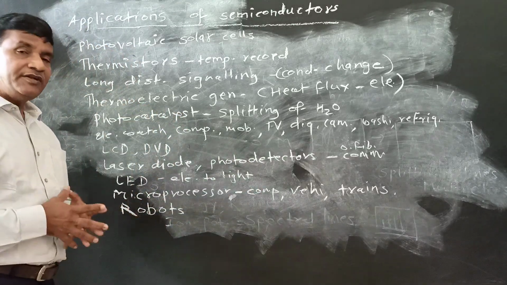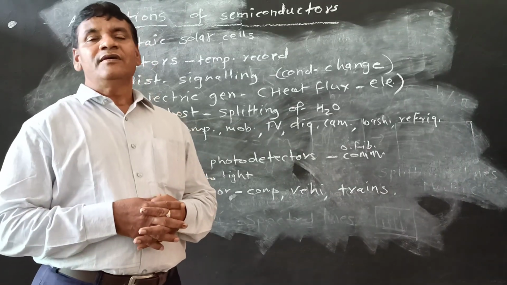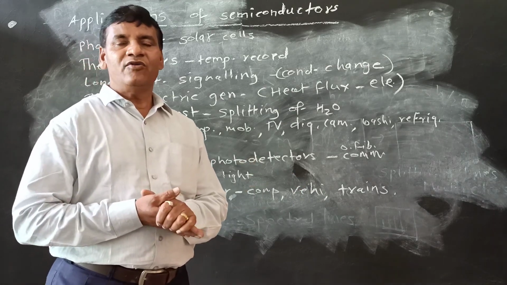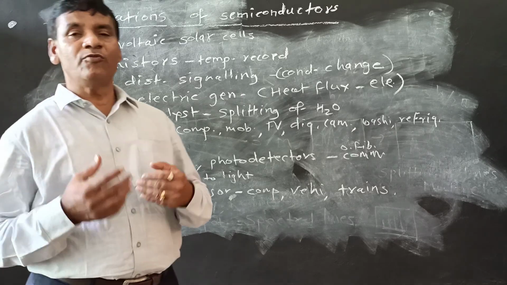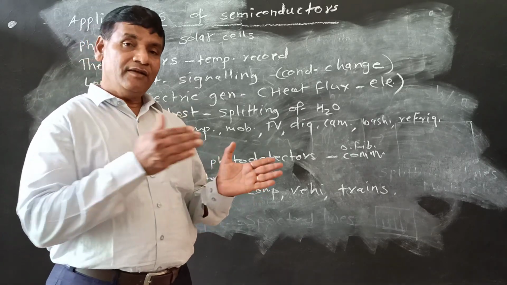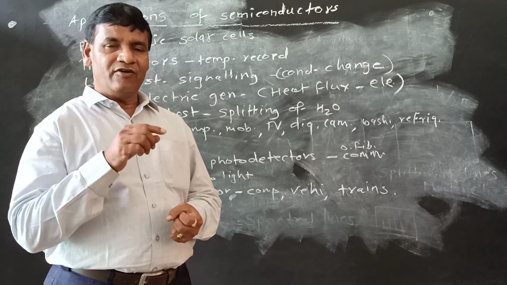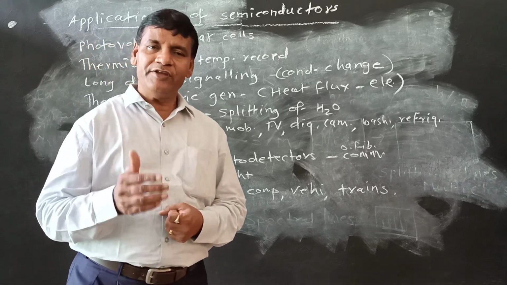Last application is robots. Today computer engineering and mechanical engineering have come together and they have made robots, and robots are very useful machines where man cannot perform his work. At that point robots are used, and robots are very effective.